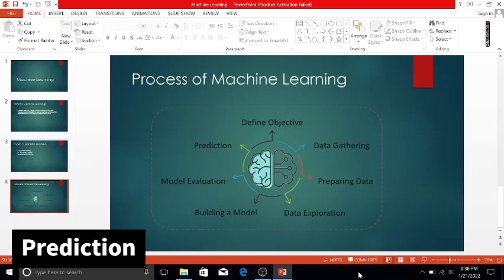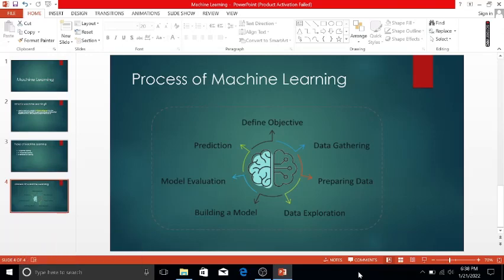So in this step, this is our final output. Our final output can be true or false, right? So in this step, true or false will be there. Okay, so these are all the steps of machine learning which are very important, right?